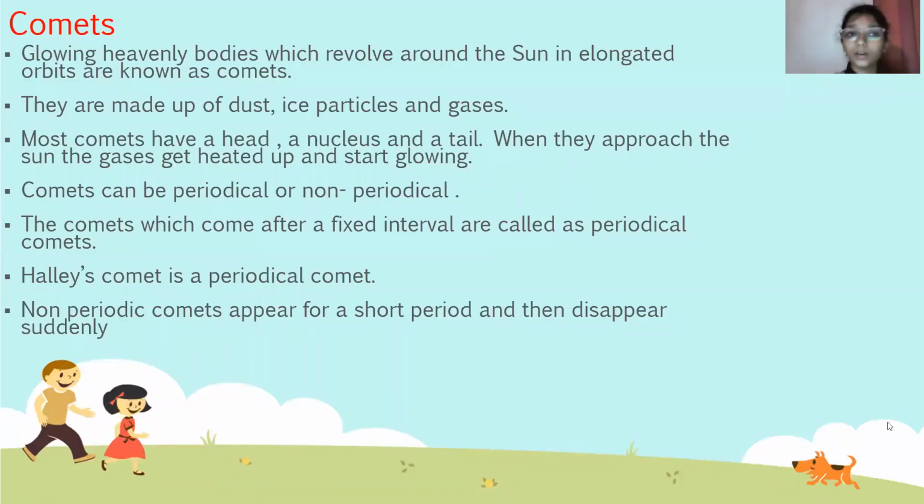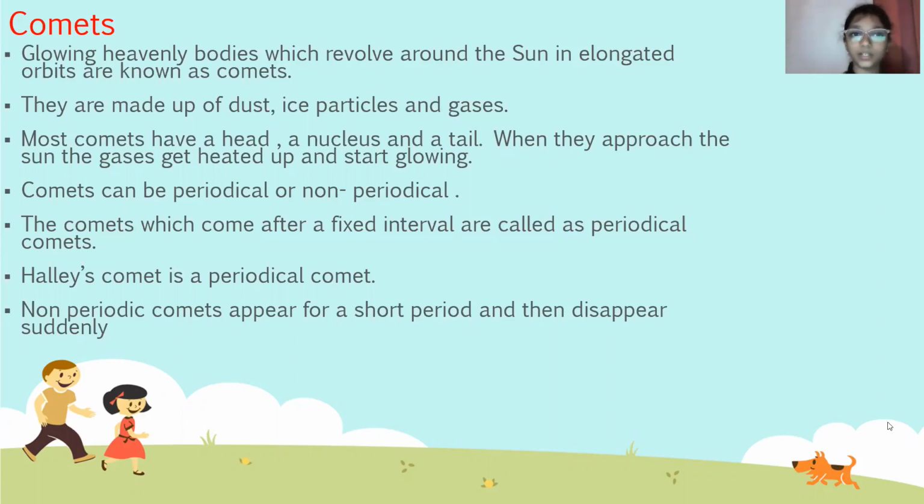Comets. Glowing heavenly bodies which revolve around the sun in elongated orbits are known as comets. They are made up of dust, ice particles, and gases. Most comets have a head, a nucleus, and a tail. When they approach the sun, the gases get heated up and start glowing.